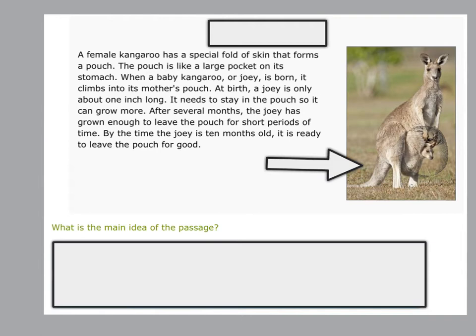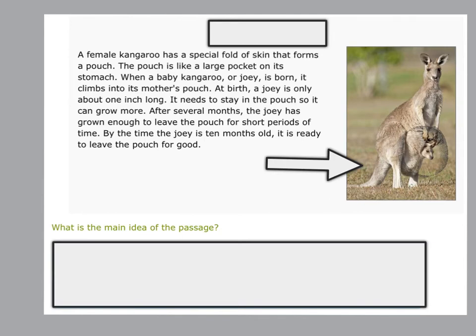A female kangaroo has a special fold of skin that forms a pouch. The pouch is like a large pocket on its stomach. When a baby kangaroo or joey is born, it climbs into its mother's pouch. At birth, a joey is only about 1 inch long. It needs to stay in the pouch so it can grow more. After several months, the joey has grown enough to leave the pouch for short periods of time. By the time the joey is 10 months old, it is ready to leave the pouch for good.